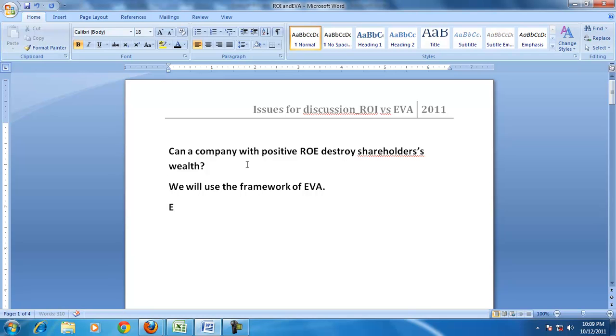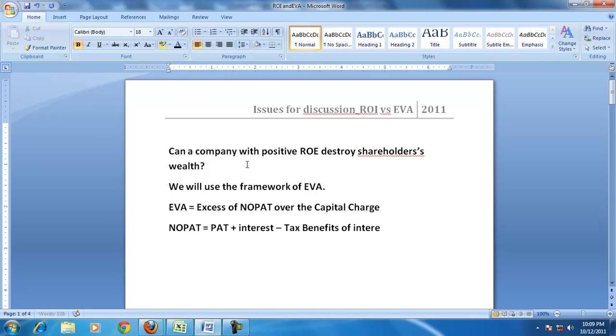EVA, economic value added, is the excess of NOPAT over the capital charge, and NOPAT is equal to profit after tax plus interest minus the tax benefits of interest.